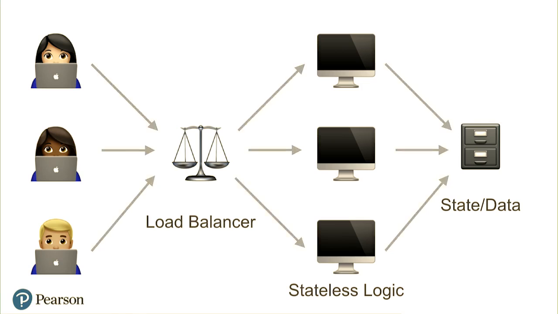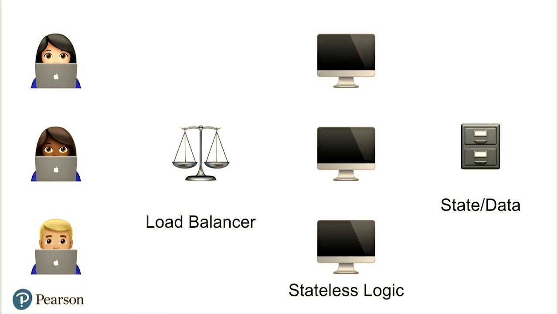So that's a little bit of a problem, because if we have all of our various pre-computations within memory on any one of these computers, yeah, we might be saving a little bit of time on a single one of these computers, but what if one of the other requests that could benefit from that cache is received by a different computer? We haven't optimized anything. We haven't saved ourselves from doing that computation in that scenario. So as we think about the load balancer, the stateless logic, and the state, we have to first say, okay, well, where can we speed up access to state?